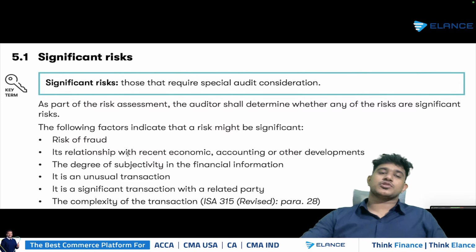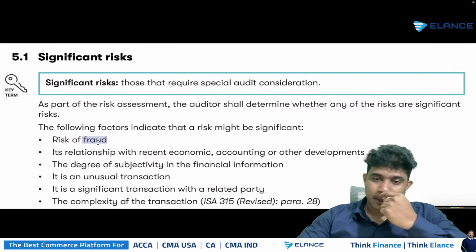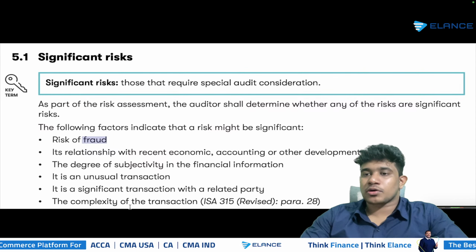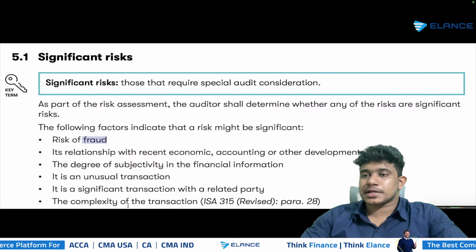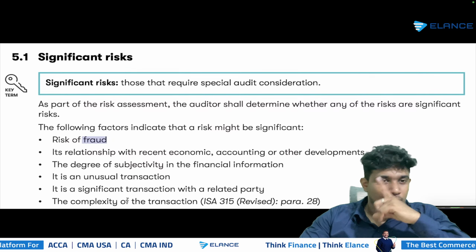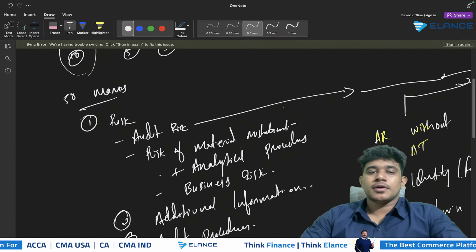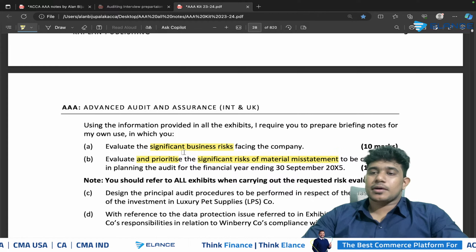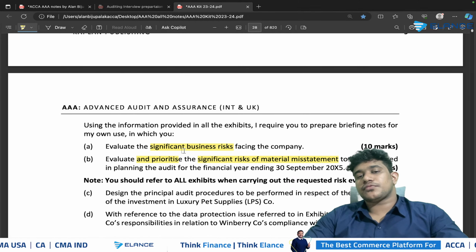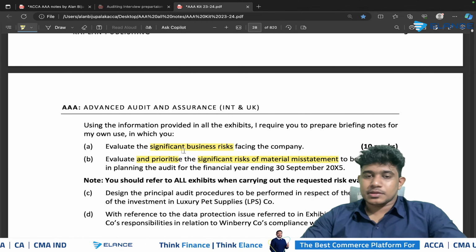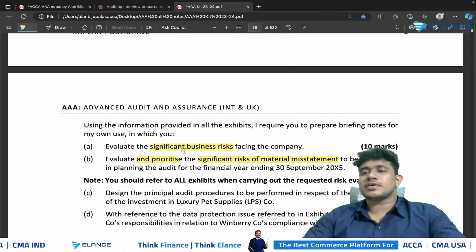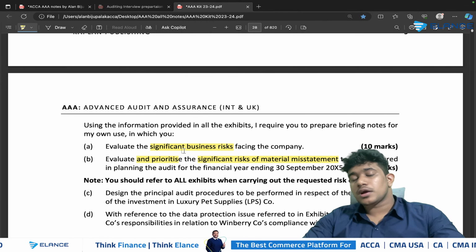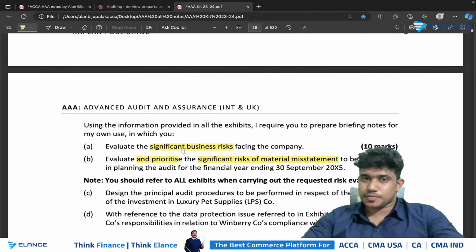So you should consider the possibility of fraud, recent economic, accounting or other developments, subjective areas, unusual transactions, related party transactions or complexity of transactions. All of this can be considered as material on the basis of the nature of this particular set of transactions. So you can consider these factors, and if you get any points that meet these criteria, you can consider those particular issues or transactions in the scenario as significant. And again, however, these are not specific factors. You can use your own judgments. It's preferably better to use your own judgment. However, your judgments can also be based on these benchmarks.